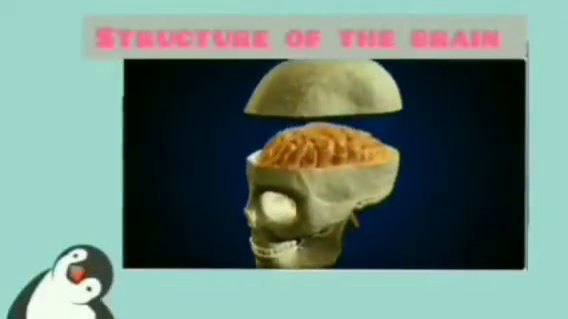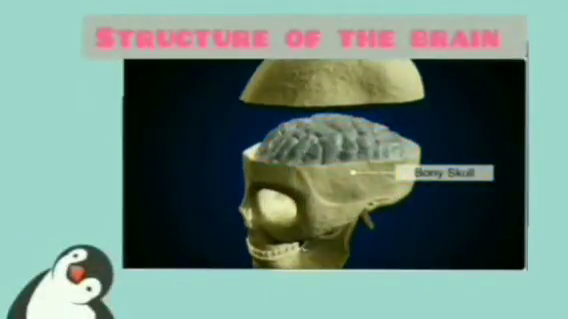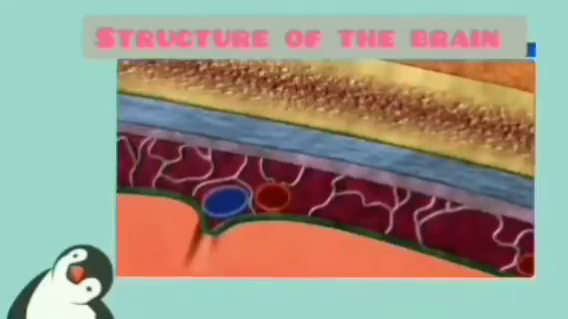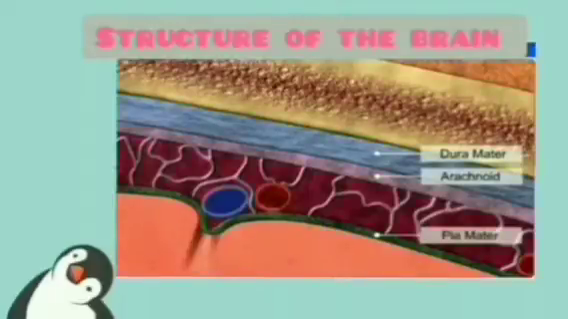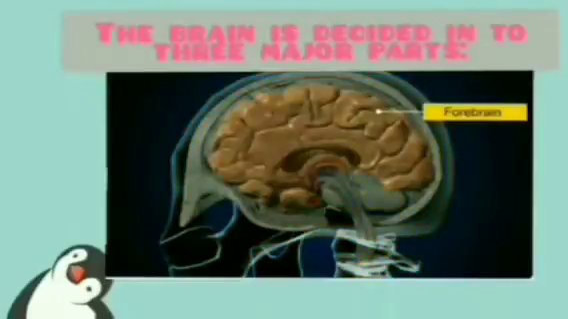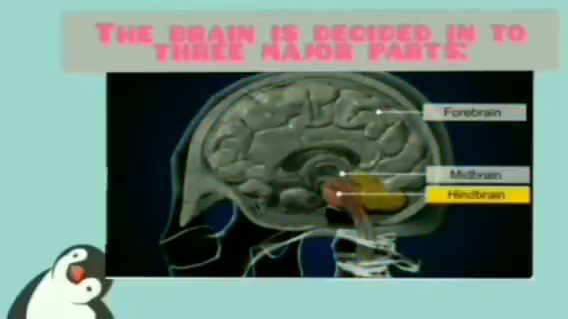So if we talk about the structure of the brain, the brain is well protected by the skull. Inside the skull, the brain is covered by cranial meninges, consisting of an outer layer called dura mater, a very thin layer called arachnoid, and an inner layer called pia mater, which is in contact with the brain tissue. The brain can be divided into three major parts. Those are forebrain, midbrain, hindbrain.